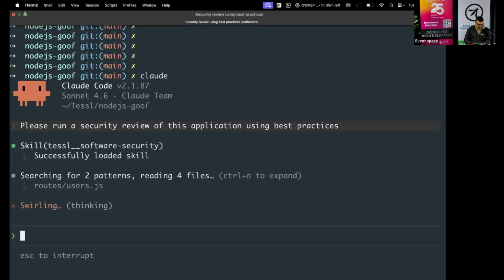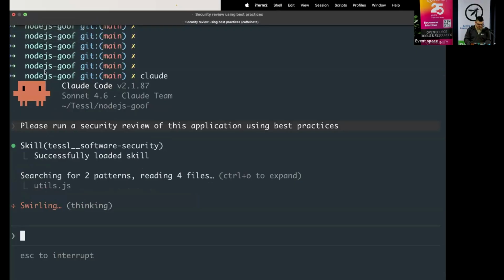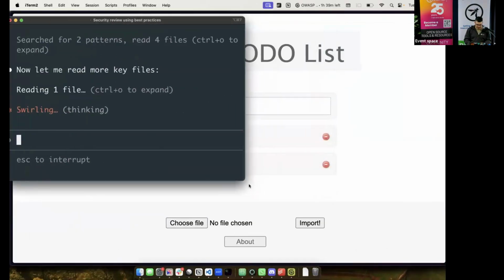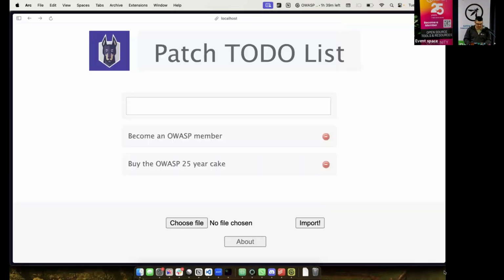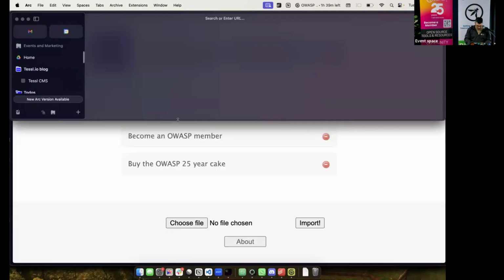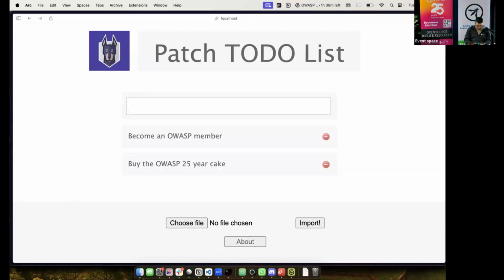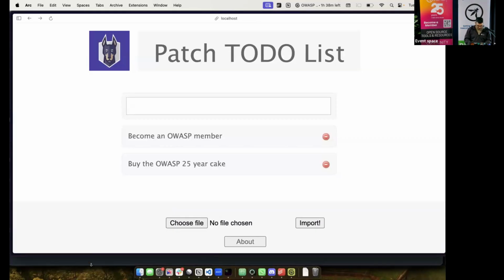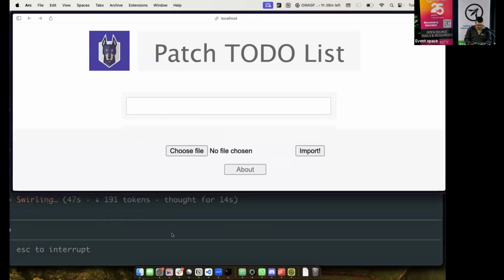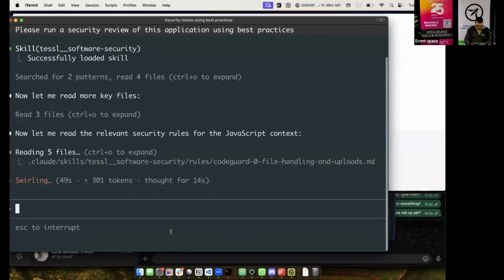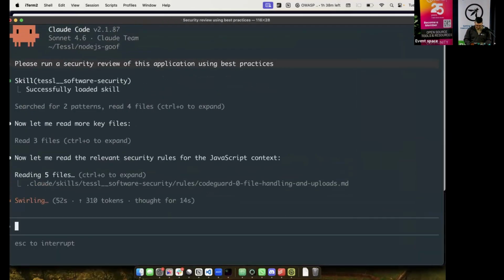In fact, let me move that just so I can see what's happening, because I don't have this running in auto mode, which means it'll probably ask me in just a second, oh, can I do this? Can I do that? Human in the loop. Human in the loop, absolutely. Let's move this up slightly. There we go. Okay, that'll interrupt me in just a second if it needs something from me.